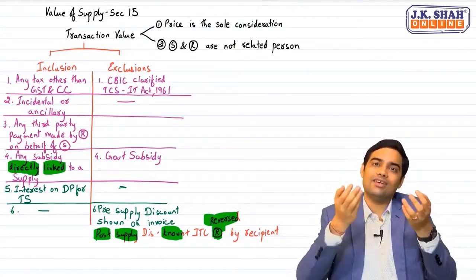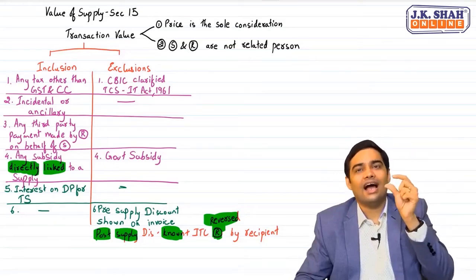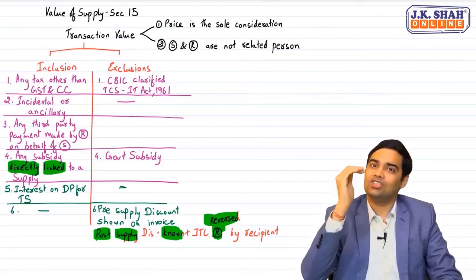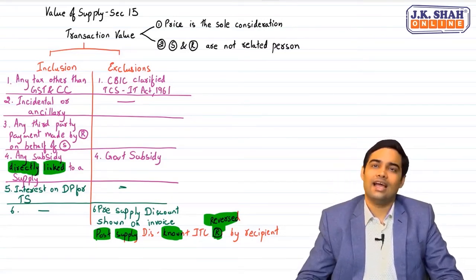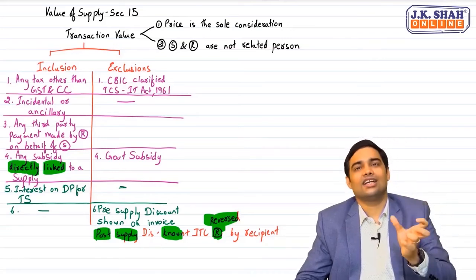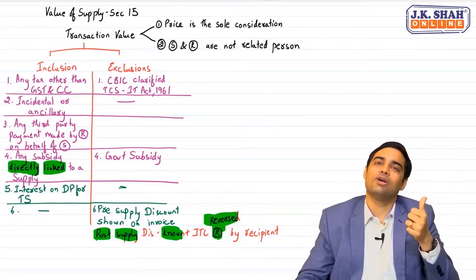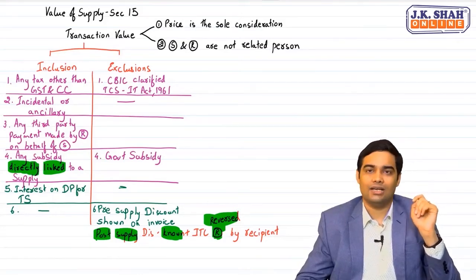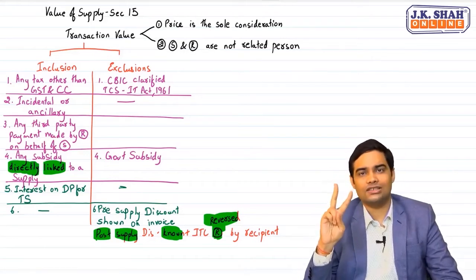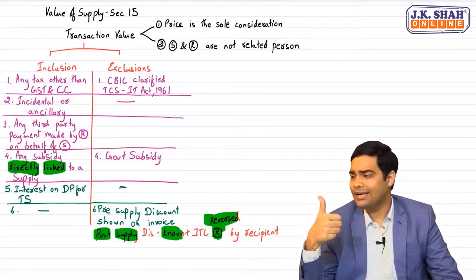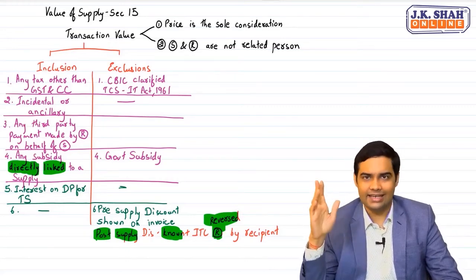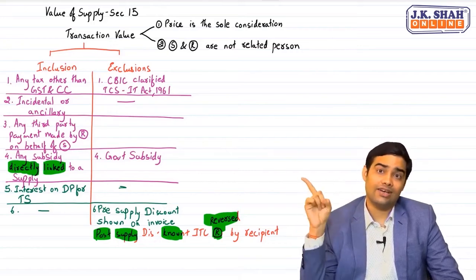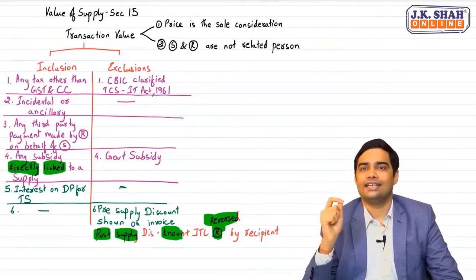Now when supplier has given me GST plus 10 rupees, can I take full 18 rupees as ITC or I should reduce my ITC? I should reduce or reverse my ITC. And then a deduction can be claimed by supplier from government and we can get that 1.8 back from government. So remember, two types of discounts are excluded. Pre-supply discount is excluded immediately. Post-supply discount is excluded at a later point of time if recipient has reversed ITC.